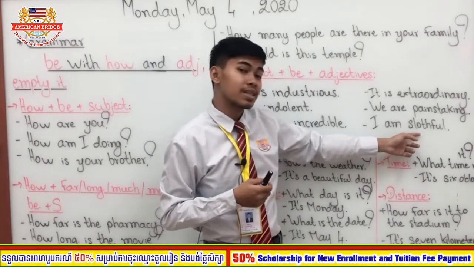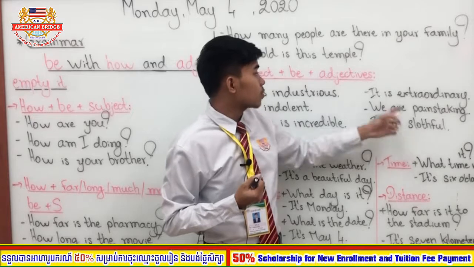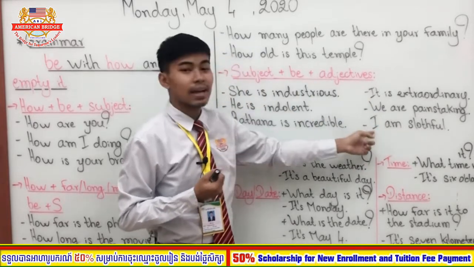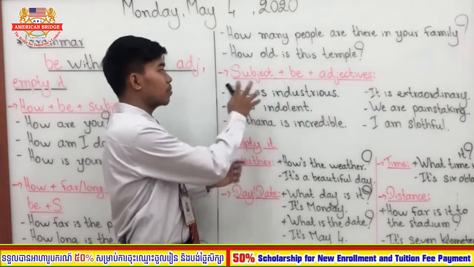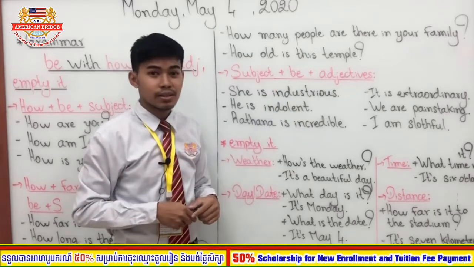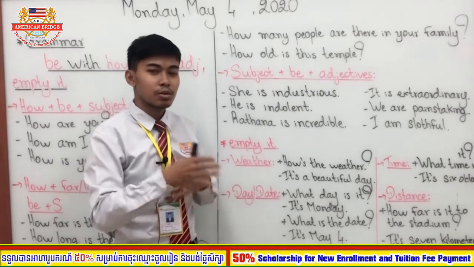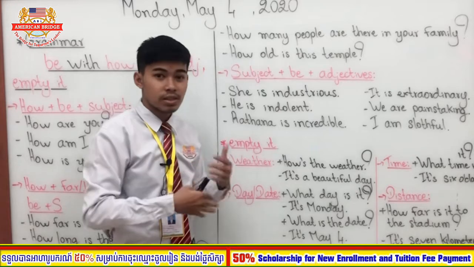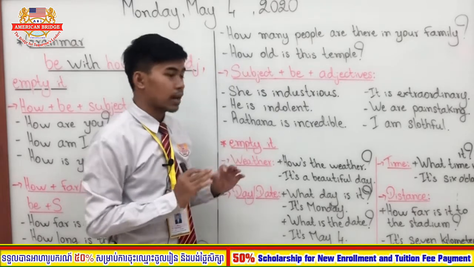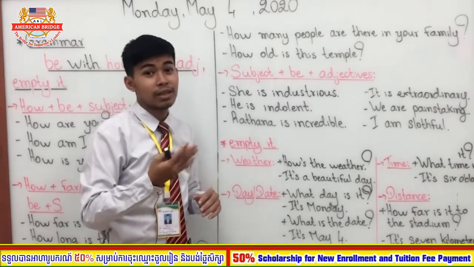So slothful means lazy, right? Slothful is an adjective, am is the verb to be, I is the subject, right? So this is the form: subject plus be plus adjective. I'm sure you know how to use it, right? You can try to create more sentences so that you can increase your vocabulary, especially the vocabulary that we learn, right?